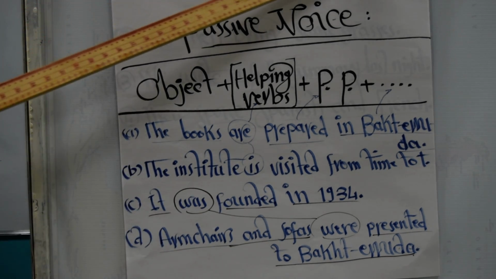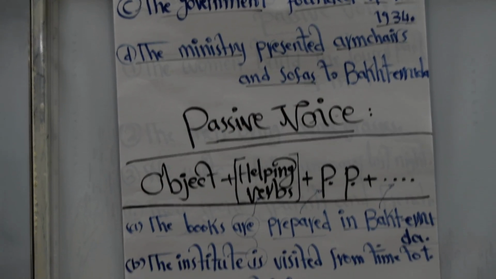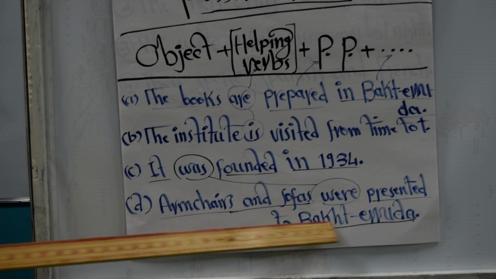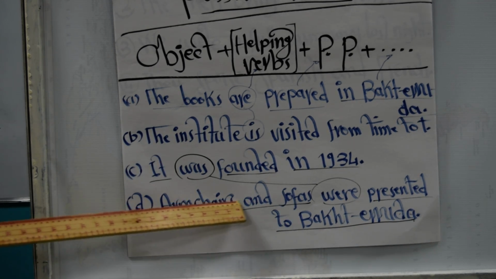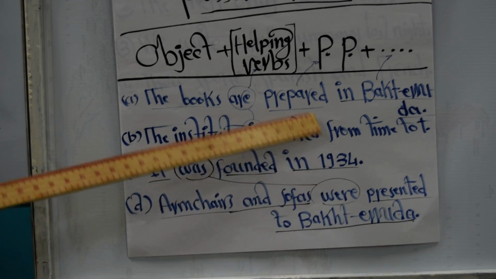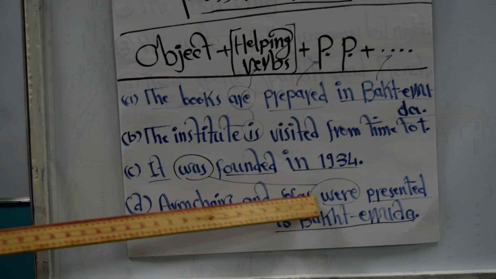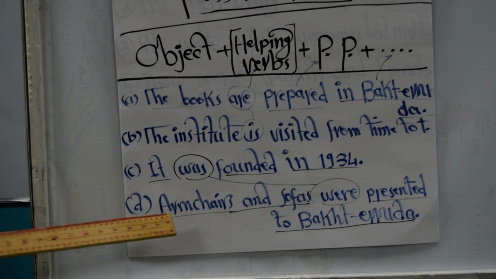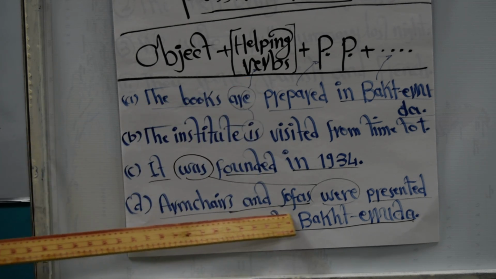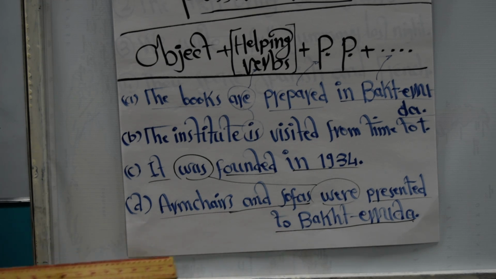The last one, which was the past. The ministry presented benches and sofas to Dr. Ruder. Benches and sofas were presented to Dr. Ruder. So we just brought the object first according to our rule, and then were, because it is the past simple tense, the helping verb. Presented is the past participle of the verb present. To Dr. Ruder is not important. That's all. When we go to the other part of the lesson, I will explain more.